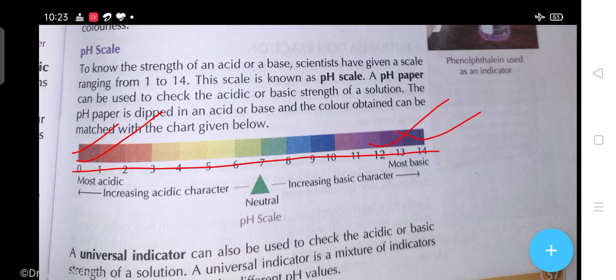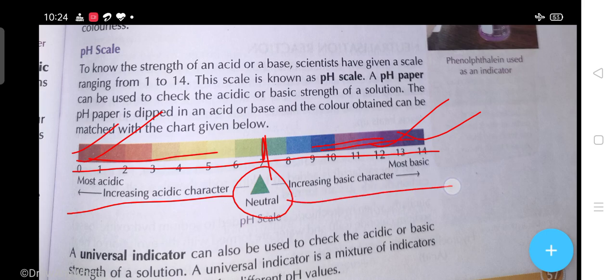Slowly it comes down, and at 7 the substance is neutral. Here the acidic character is increasing, and here the basic character is increasing.